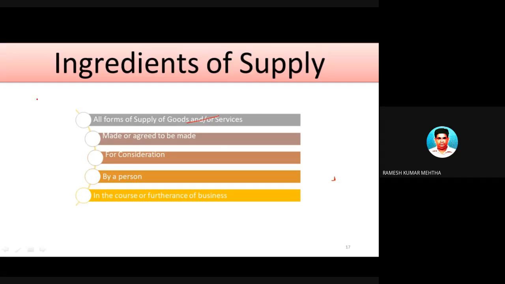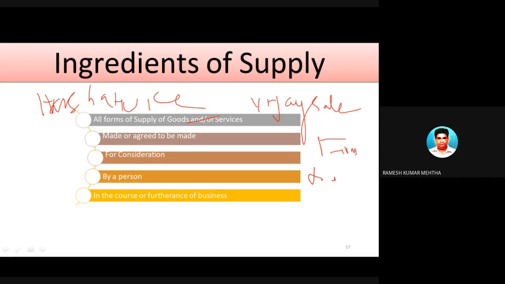By a person. Now another element is by a person. In this case, what we have just seen, there is Varsha Hukke and Vijaya Sales. Vijaya Sales may be a proprietary concern, a firm, or a private limited company. The definition of person includes an individual, a Hindu undivided family, an association of persons, a private limited company, a public limited company, or a foreign company.